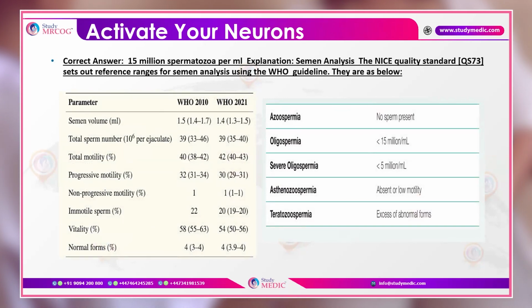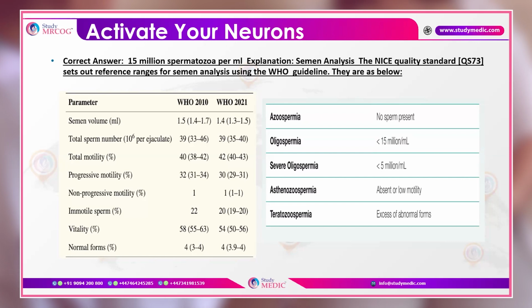But you should be able to understand the other things: semen volume normally is 1.4, and total sperm number is 39 million. Total motility should be 42%. Progressive motility is 30%, non-progressive motility is 1%, immotile sperms can be there in 20% of the cases, vitality should be 54%, and normal forms should be 4%. Every parameter can be one exam question, so you should know all the parameters to answer the questions appropriately.